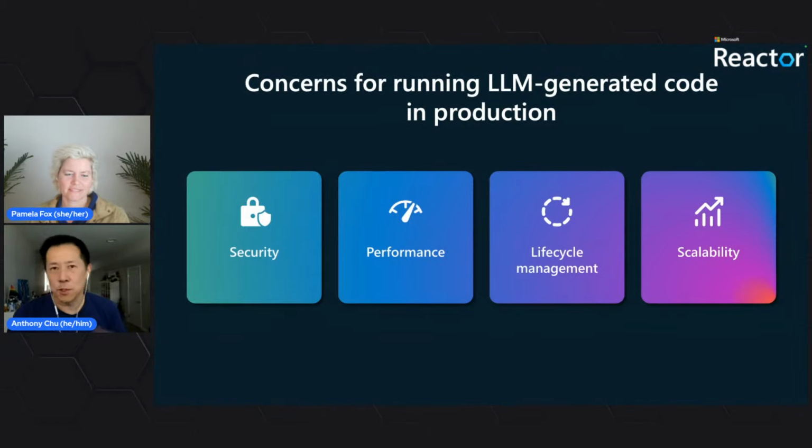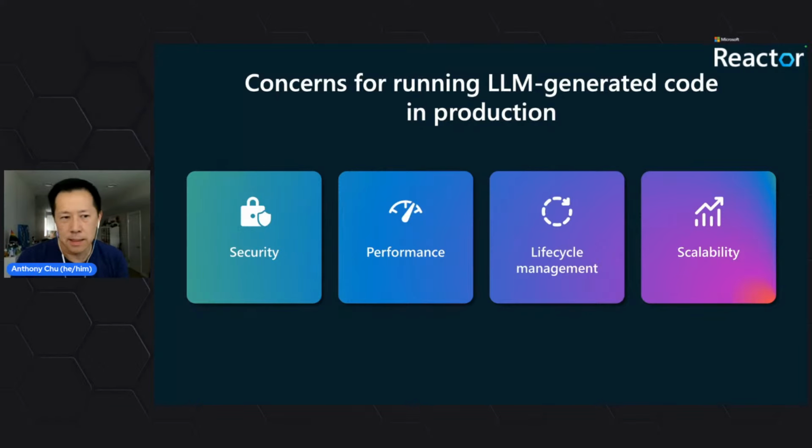So yeah, we just talked about some of the concerns for running LLM generated code in production. LLM generated code is quite unpredictable, as you saw earlier. It decided to print some stuff. It decided to do all sorts of things. And it can also take malicious user input that can trick it into doing even more evil stuff. So we definitely don't want to do what we did there, which is run it in the same process as our app, because really bad things could happen.